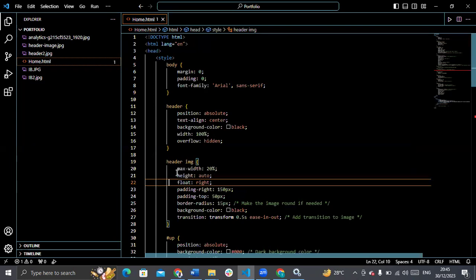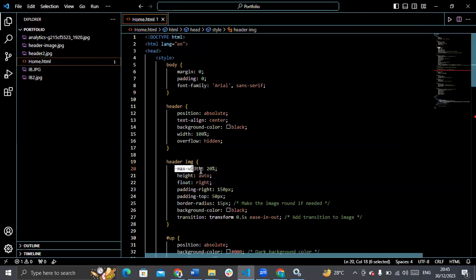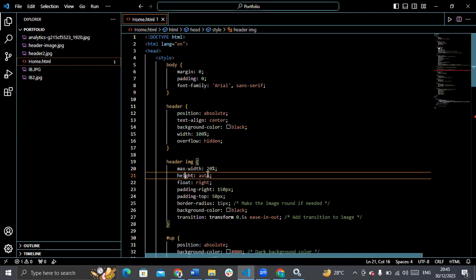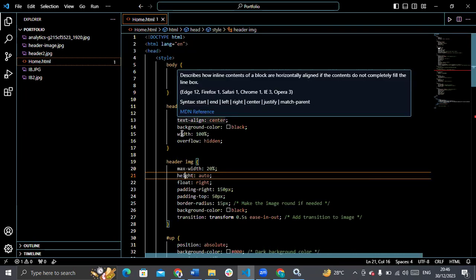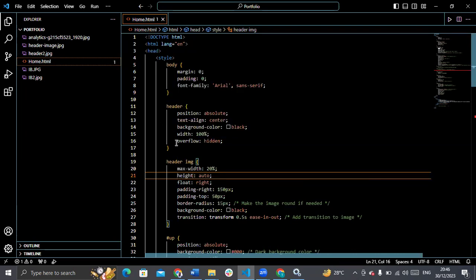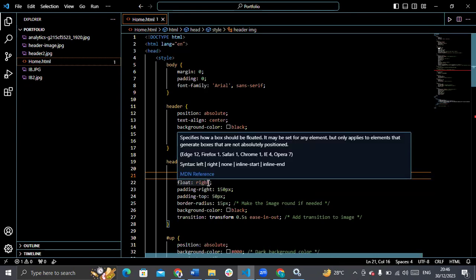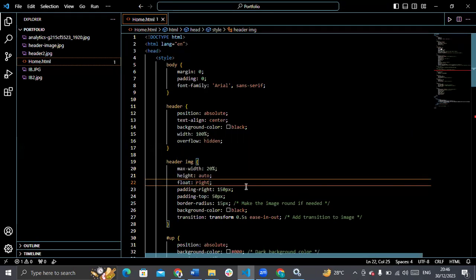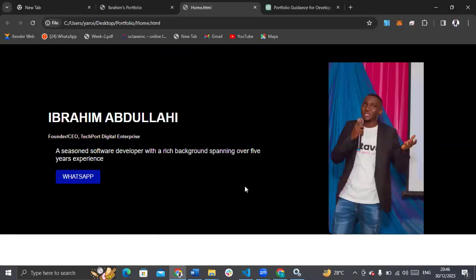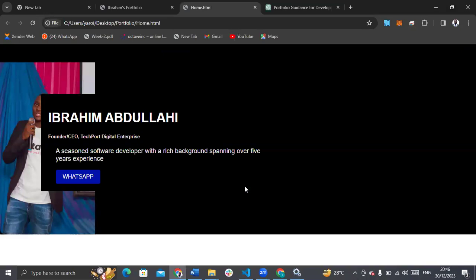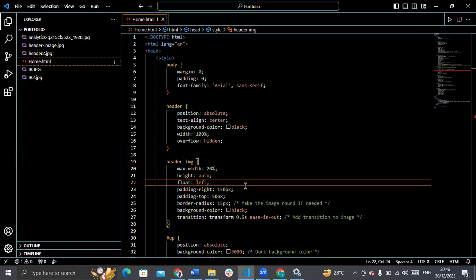So first thing I do is set the width to be 20%. The height should be automatic. Automatic means it will move along with this header, with the position of this header. So float right. Float right means it will be at the right hand side. If I say left, it will go back to the other side. Let's see. Float left. As you can see, it has floated to the left. So float right, please.